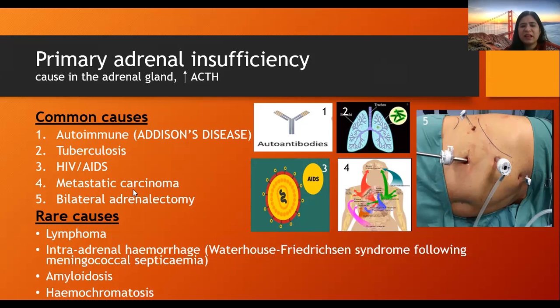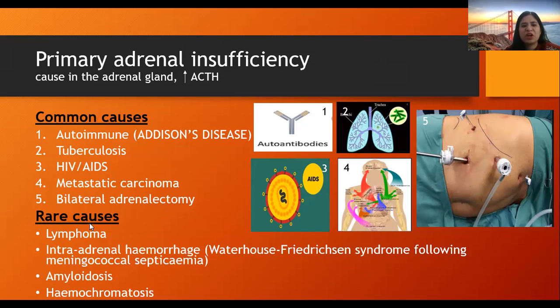Fourth is metastatic carcinoma, that means the primary focus is somewhere else and the disease has metastasized to the adrenal glands. And the last common cause is bilateral adrenalectomy, that means there is enough ACTH, but due to some disease process the adrenals have been removed, so there is adrenal insufficiency.